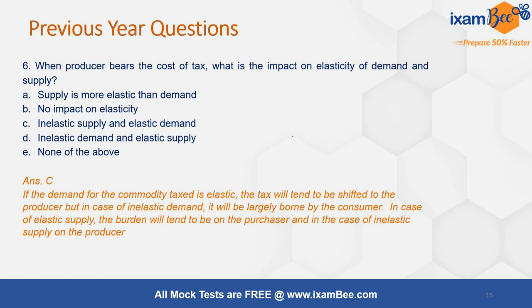Also, another question is that when the producer bears the cost of tax, what is the impact on elasticity of demand and supply? The right answer here is C, which is inelastic supply and elastic demand. If the producer is bearing the cost of tax, that means he is facing a very inelastic supply curve. For a change in price, the quantity supplied is not changing as much. That's why he has to bear the tax.